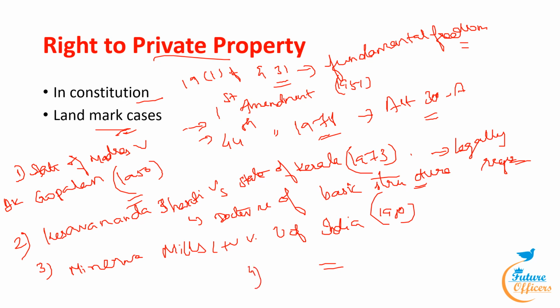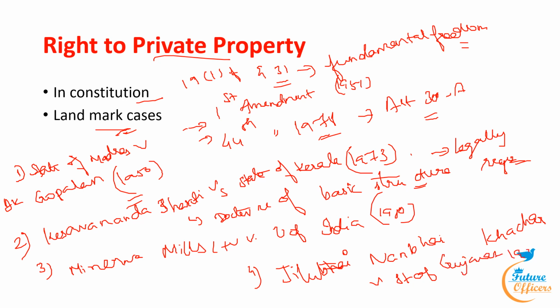The fourth case is Jilubhai Nanbhai Khachar versus State of Gujarat in the year 1995. Here, the Supreme Court ruled that the Constitution's basic structure doctrine does not include the right to property. That's all for this topic, right to private property.